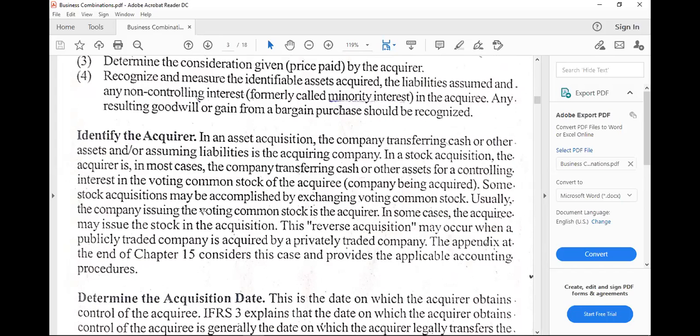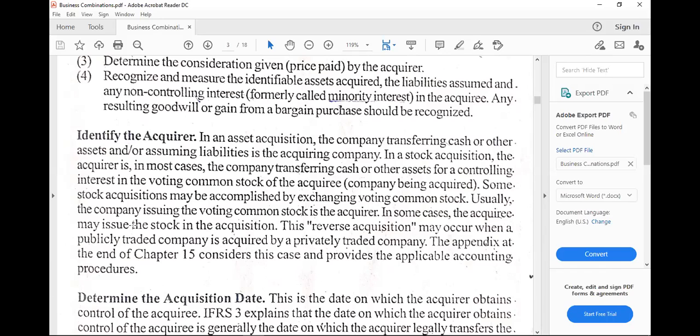Identify the acquirer. As what I've said, normally the acquirer is the entity that transfers consideration, either cash or any other asset or assets, non-cash assets, and also the entity that would assume the liabilities of the acquired company. So this simply means that not all liabilities of the acquiree would be part of the new business or the combined business as a whole if the acquirer will not consent or will not agree with the assumption of liabilities.